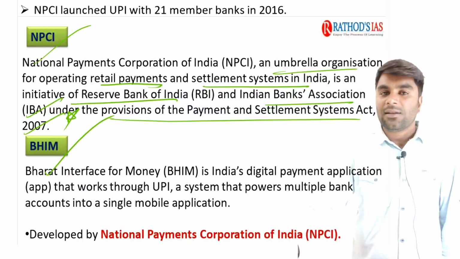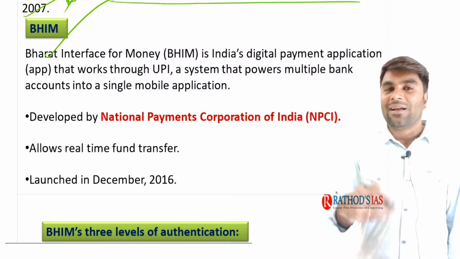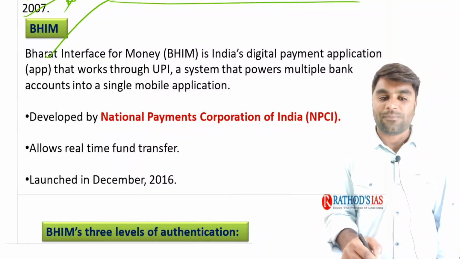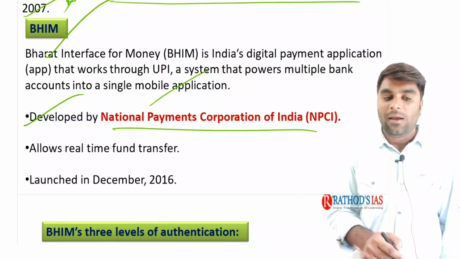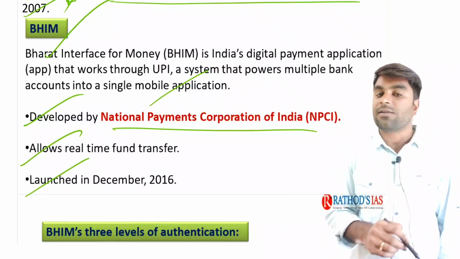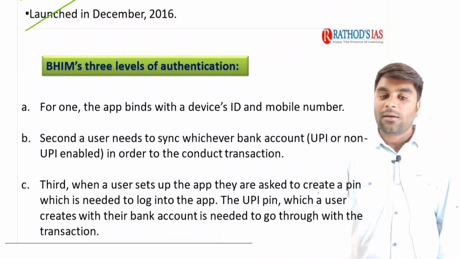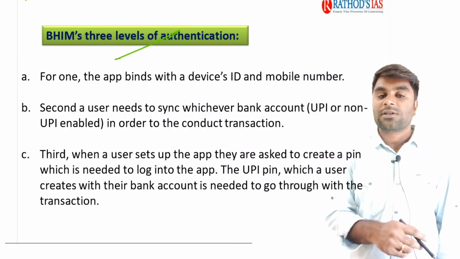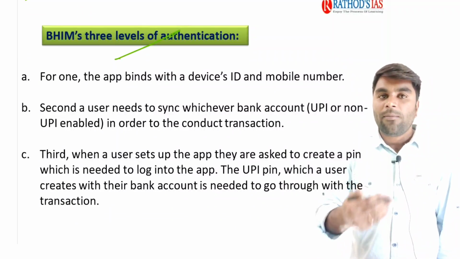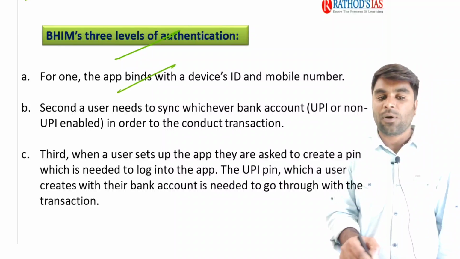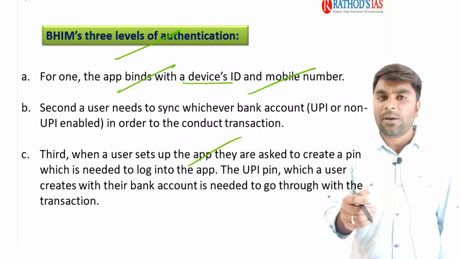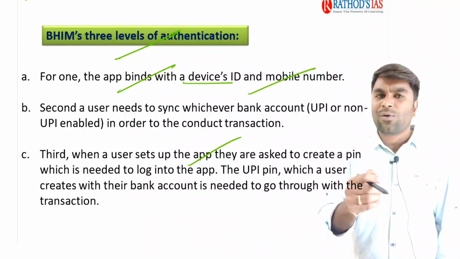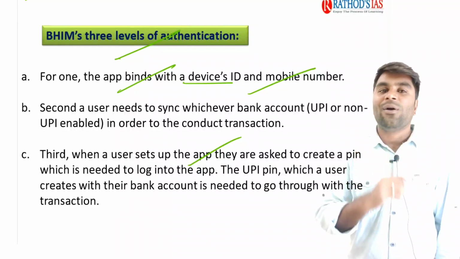And you know, BHIM is nothing but a UPI app designed by the government, developed by NPCI, as I said, and it allows real-time fund transfer. It was launched in December 2016. Here, BHIM has 3 levels of authentication. You know that every app will have its own levels of authentication. For one, the app binds with the device ID and mobile number. You need to set up a PIN, and after scanning a QR code, you type your PIN and transfer the money.